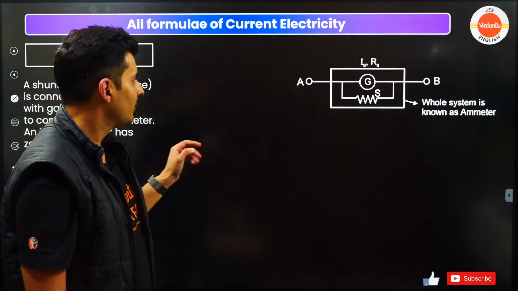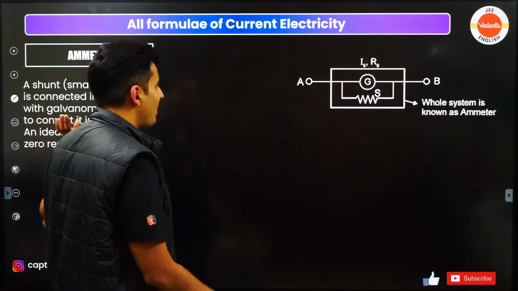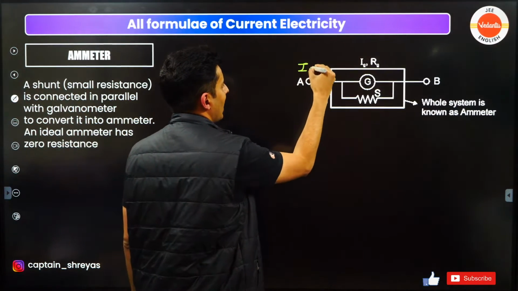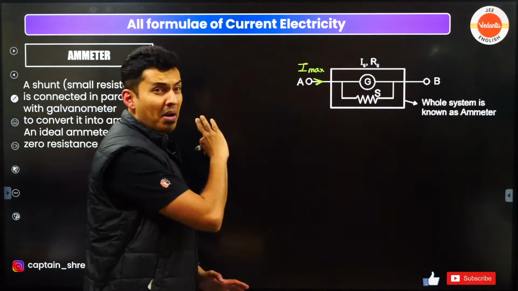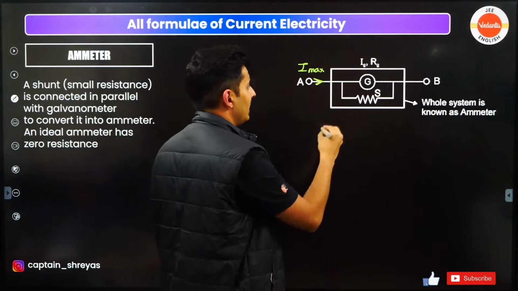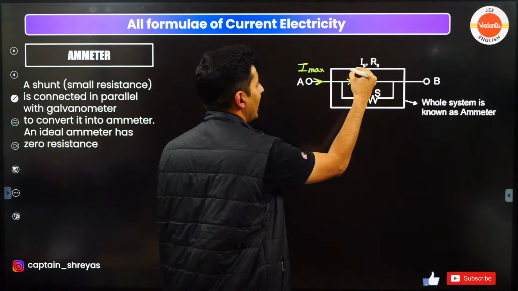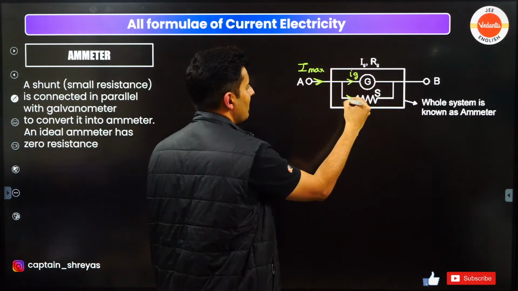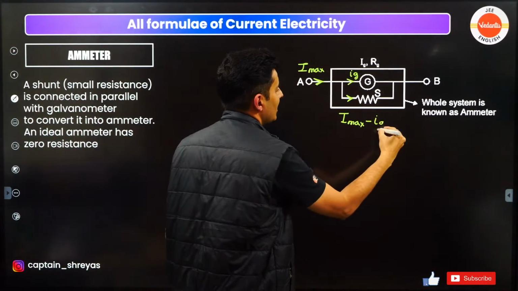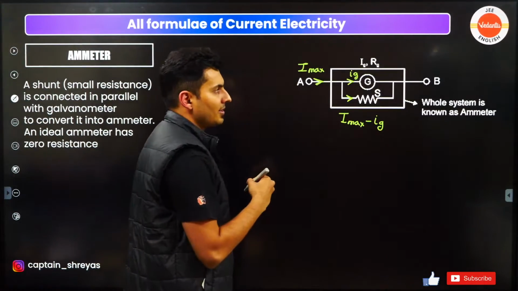Understood? Very good. Now, whatever maximum current you can measure, this is I max. This is the max current that you can measure using the ammeter. Out of that current, only a small current Ig will go through the galvanometer, and the remaining current I max minus Ig goes through the shunt resistance.